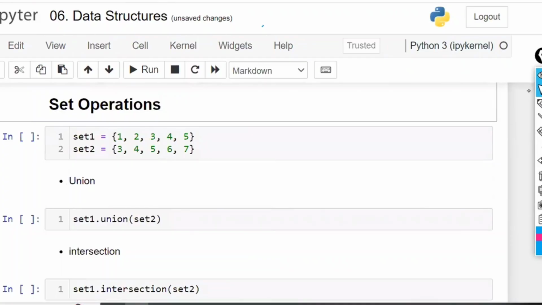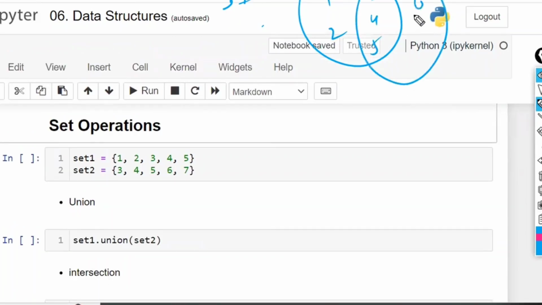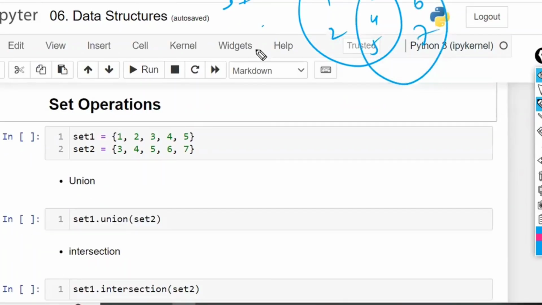Next, set operations. In the set, we have certain operations which are called union, intersection, all these things. So first, set 1 is equal to 1, 2, 3, 4, 5. Set 2 has 3, 4, 5, 6, 7. I'm writing it like this: set 1 is 1, 2, 3, 4, 5, and set 2 has 3, 4, 5 and also 6 and 7. This is the set 1 object and this is the set 2 object, in which these are the common things.